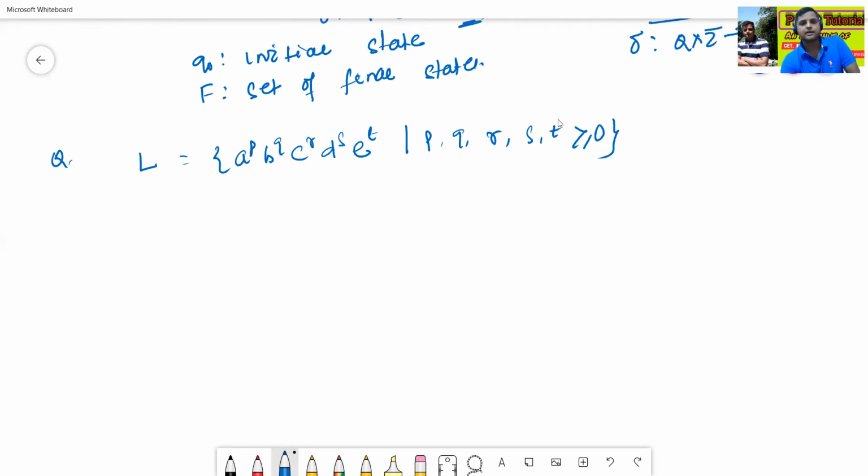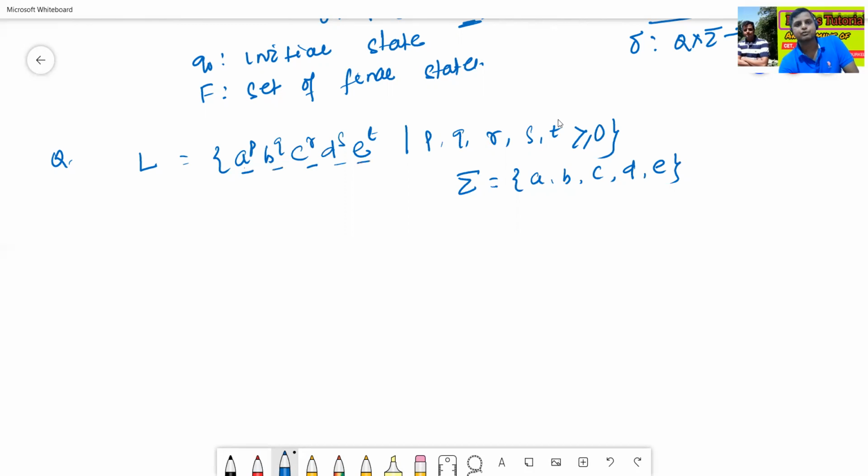My input alphabets contain the symbols a, b, c, d, e. Here 5 symbols are there.